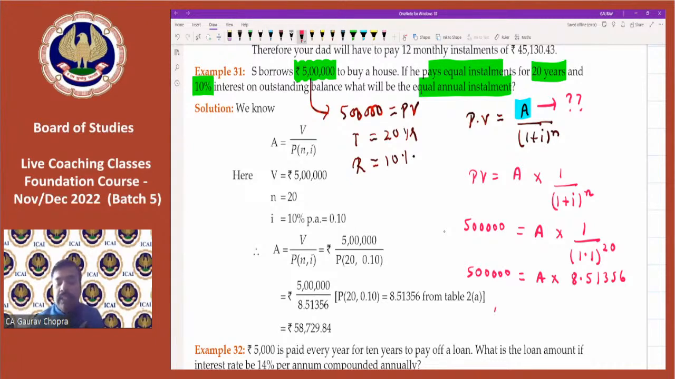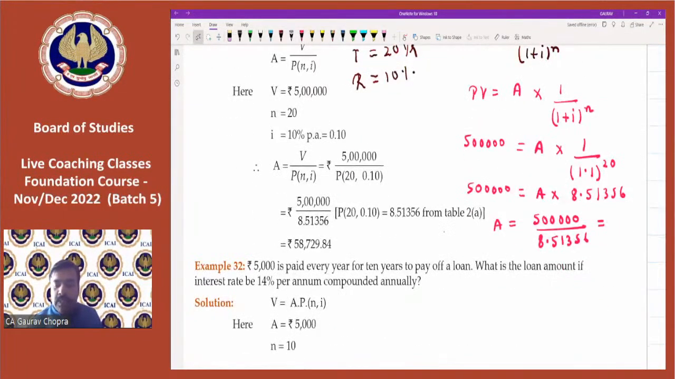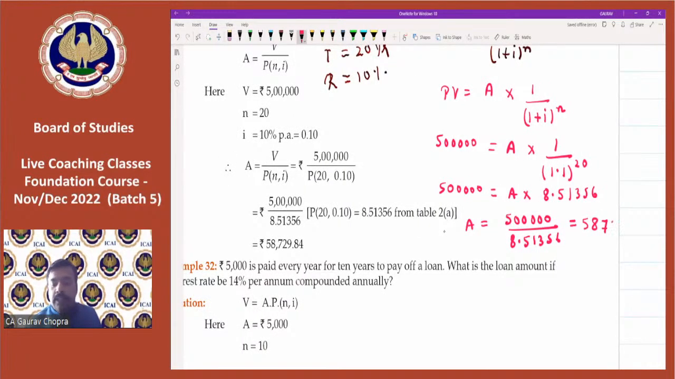So 5 lakh is equal to A multiplied by 8.5. For getting this annuity, simply what we have to do is the division. So 5 lakh divided by 8.51356. Let's divide. So 5 lakh divided by this figure, and then we are getting the answer as 58,729.8. This is the correct answer. Now you can check.